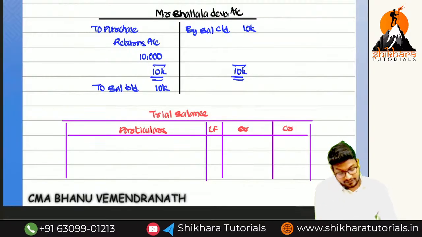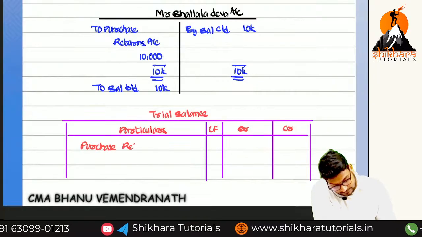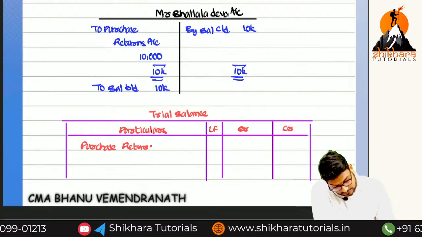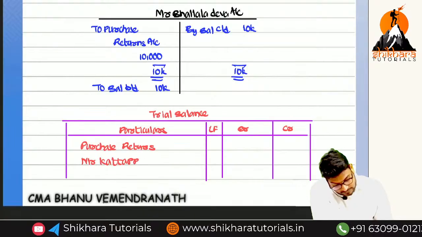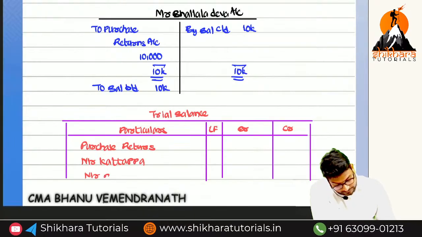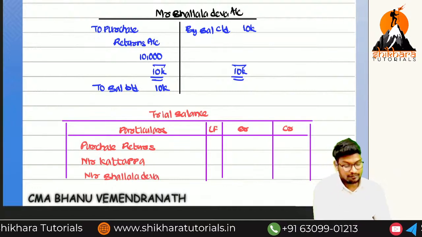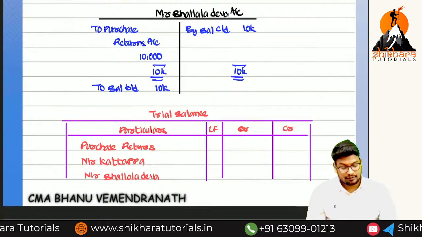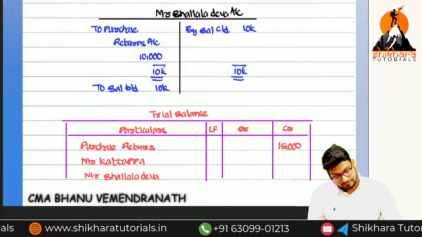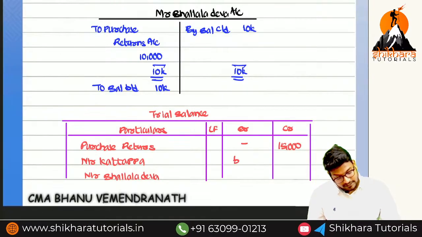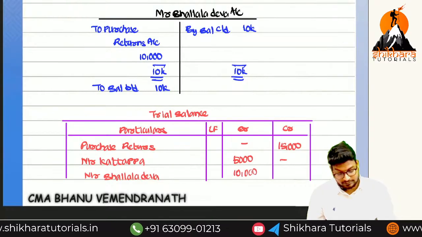Okay, what is the first one? Purchase returns, and next Mr. Kattappa, and next Mr. Ballal Deva. Purchase returns how much? 15,000, but which balance? Credit balance. And these two are showing which balance? Debit balance. 5,000 and 10,000.